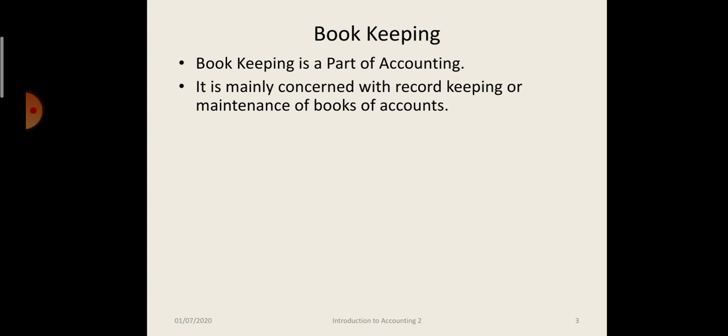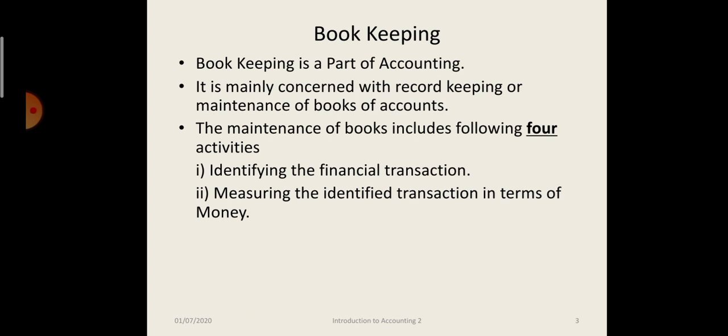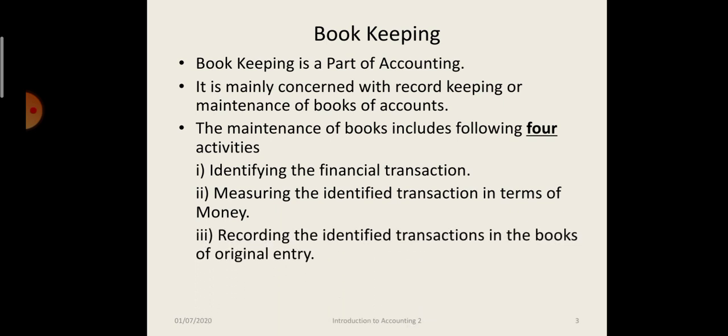The first was identifying the financial transaction and the second was recording it, recording the transactions in the books of original entry. So here bookkeeping is part of accounting and it is concerned with record keeping and maintenance of books of accounts. How many activities are there in bookkeeping? Four activities. The first one is identifying the financial transaction. Second, measuring the identified transactions in terms of money. If the transactions cannot be expressed in terms of money, it will not be recorded in the books of accounts. Third, recording the identified transactions in the books of original entry, that is journal or subsidiary books.